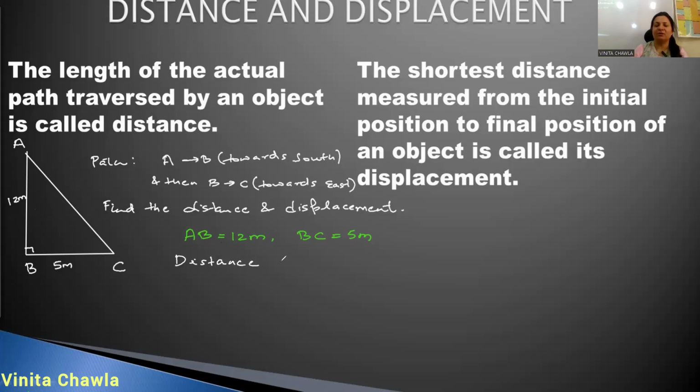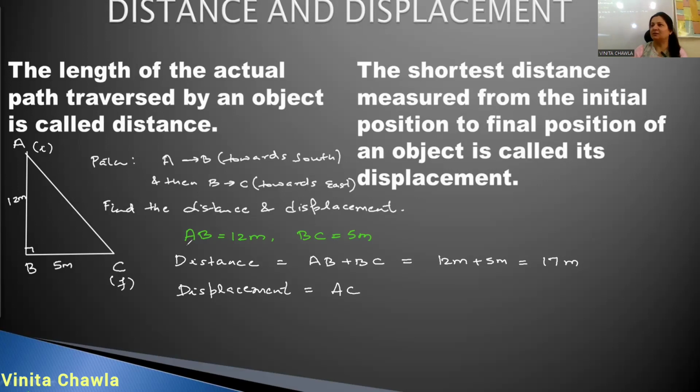Distance is the actual path traversed by an object. So he started from A, goes to B and then goes to C. So AB plus BC, 12 meter plus 5 meter. The answer is 17 meter. And how will you find displacement? What is the initial position? A. And the final position is C. So displacement will be AC.